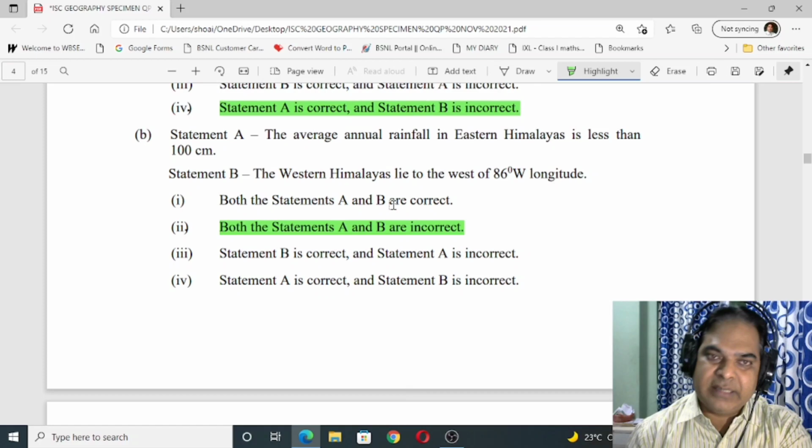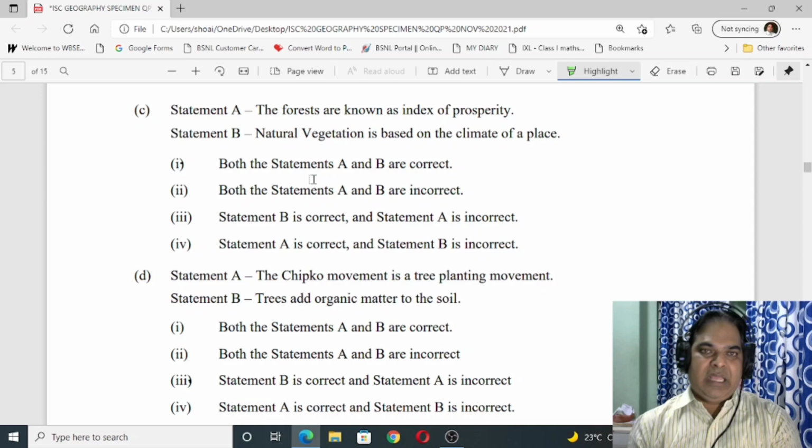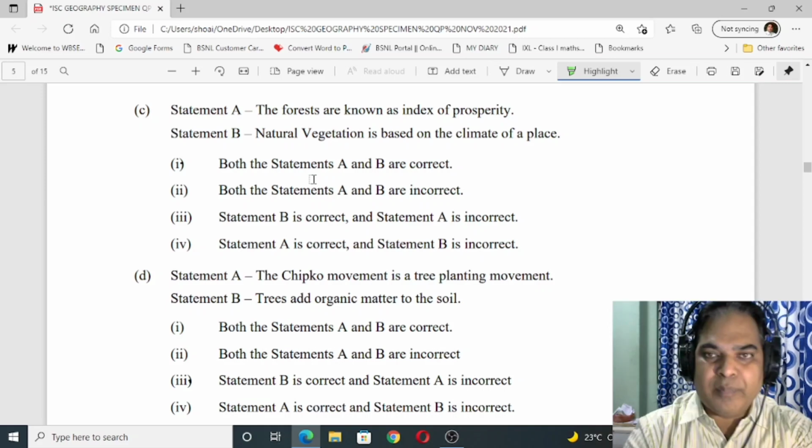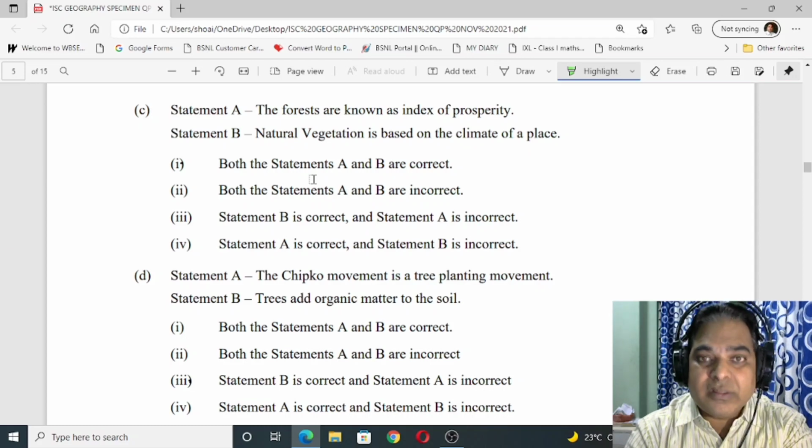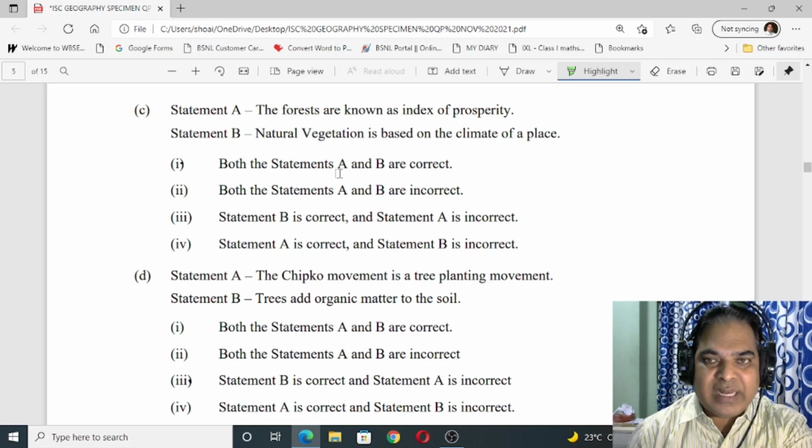Now number C, statement A, the forests are known as index of prosperity. Okay, index of prosperity, correct. Natural vegetation is based on climate of a place. So both these statements A and B are correct.